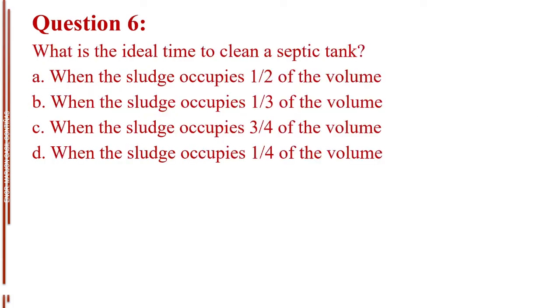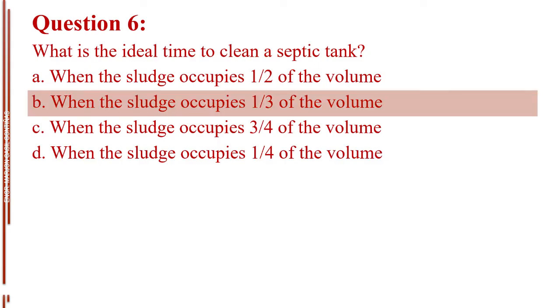Question number 6. What is the ideal time to clean a septic tank? Letter A, when the sludge occupies 1/2 of the volume. Letter B, when the sludge occupies 1/3 of the volume. Letter C, when the sludge occupies 3/4 of the volume. Letter D, when the sludge occupies 1/4 of the volume. The answer is letter B, when the sludge occupies 1/3 of the volume.